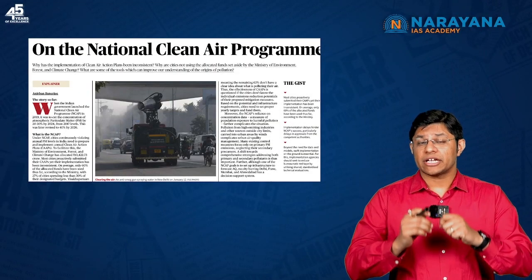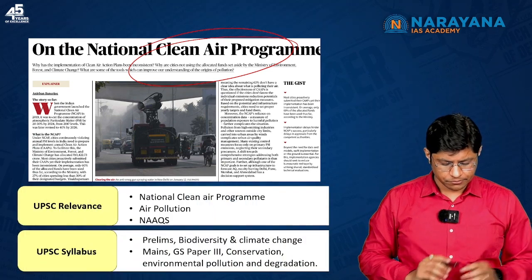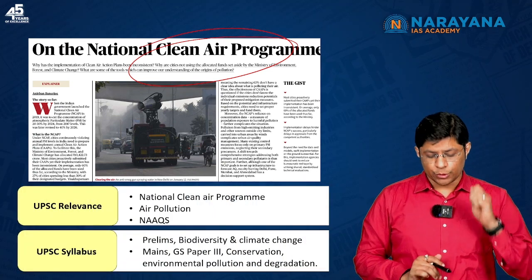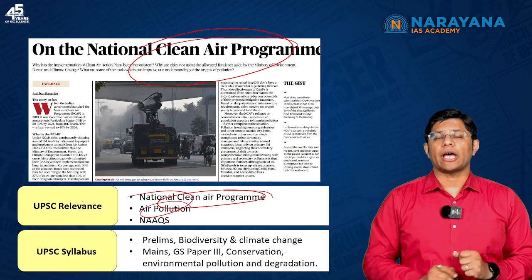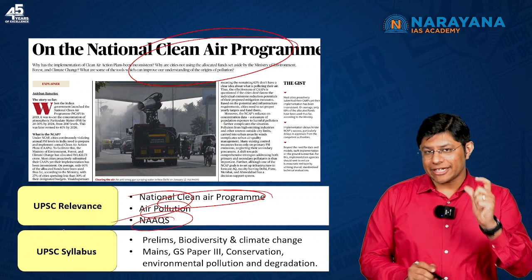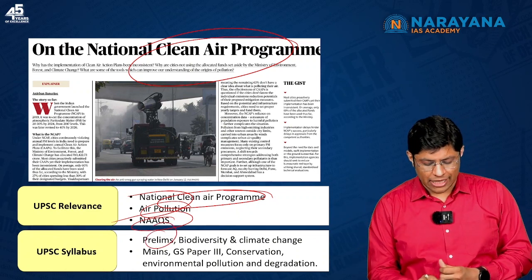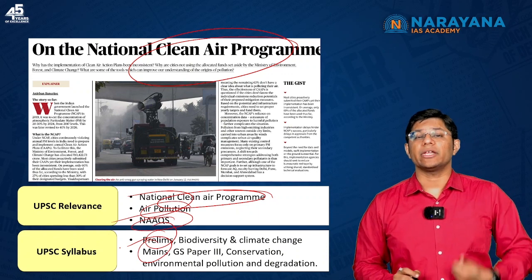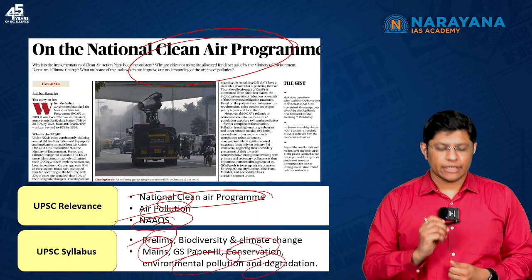Students, the next article is on the National Clean Air Program. In this context, we need to understand what the National Clean Air Program is, air pollution, and then the National Ambient Air Quality Standard. This is a key term that we need to understand. Again, you can link this topic with prelims as well as mains. In mains, you can link it with GS Paper 3 under conservation, environmental pollution and degradation. So let's start.